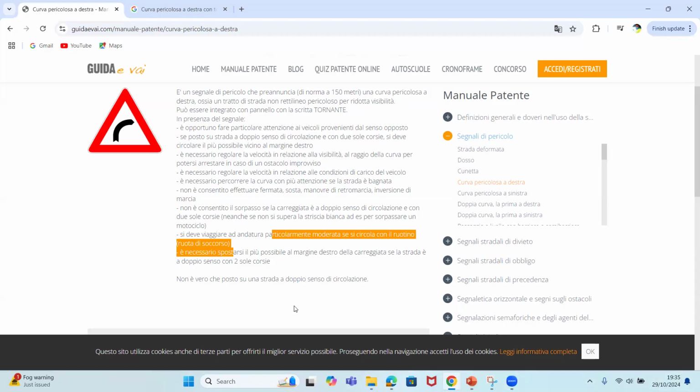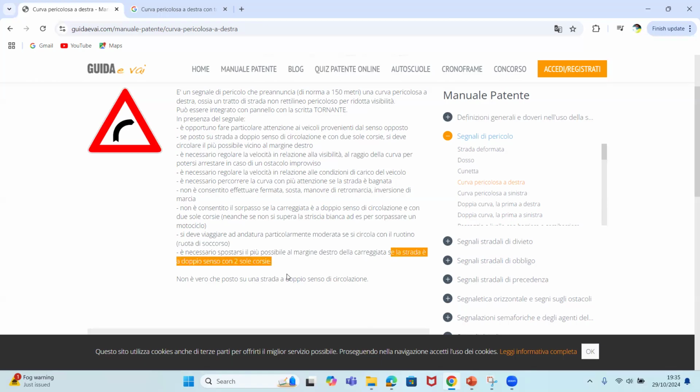Next one. È necessario spostarsi il più possibile al margine destro della carreggiata. They said it is necessary, meaning you need to shift your car, spostarsi, as much as possible to the right margin of the carriageway. Watch, it does not end there.